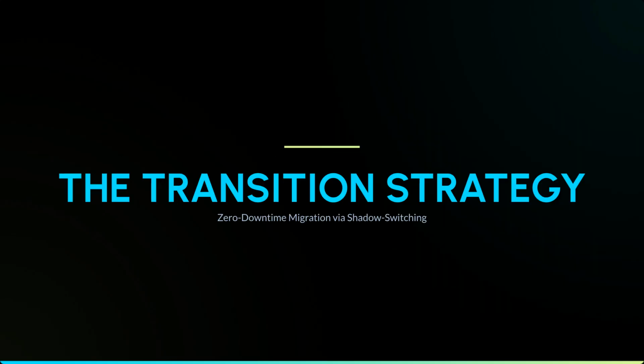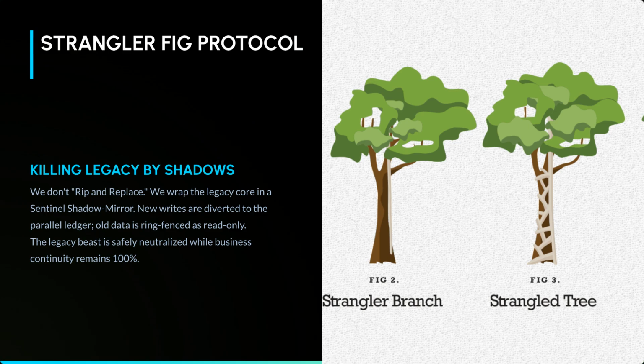Our transition strategy guarantees zero downtime migration via shadow switching. We use the Strangler Fig protocol, not rip and replace. We wrap the legacy core in a Sentinel shadow mirror. New writes divert to a parallel ledger, neutralizing the legacy beast while ensuring business continuity.